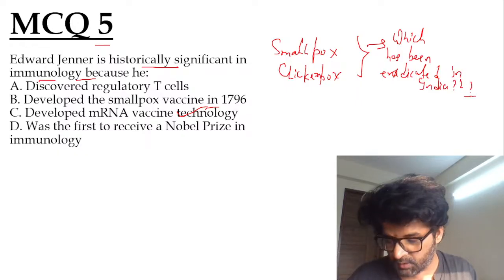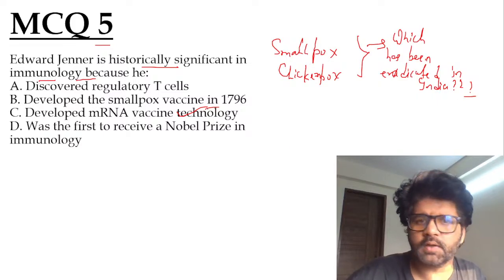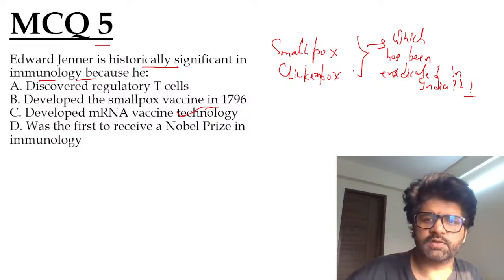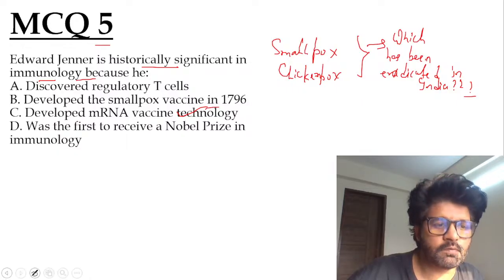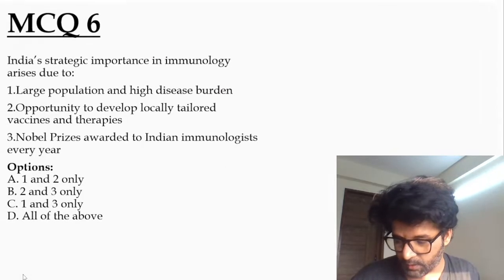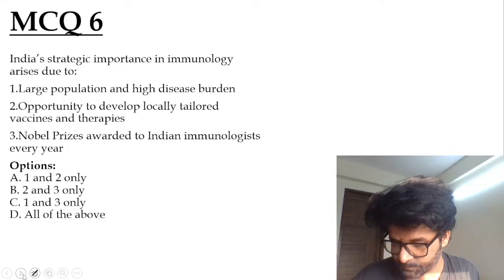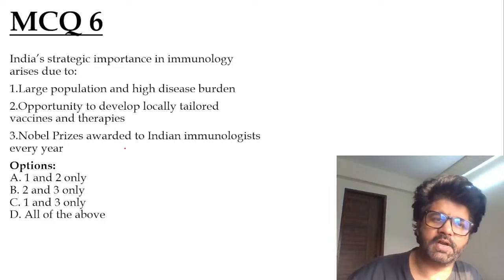If you know it, if you have it, flaunt it. So if you know it, tell me. Smallpox, chickenpox, which has been eradicated. The answer of MCQ 5 is B, as stated by Iltush and Harshini. Rishi is also stating B. So Harshini is stating smallpox. Smallpox has been eradicated.